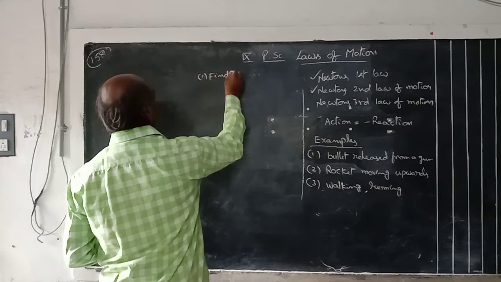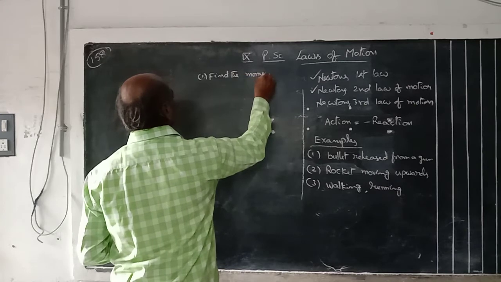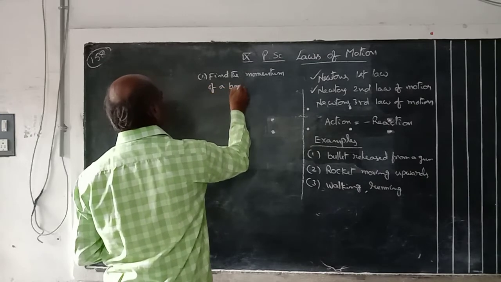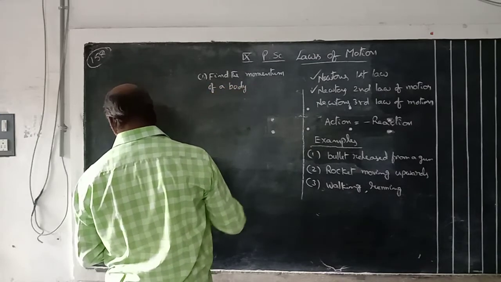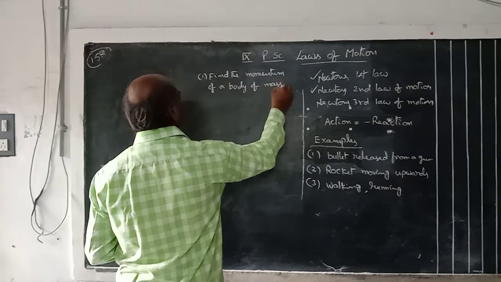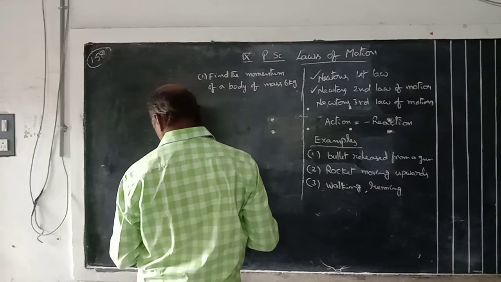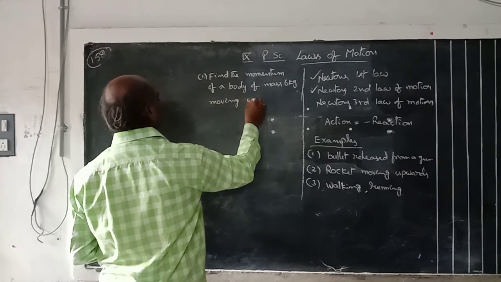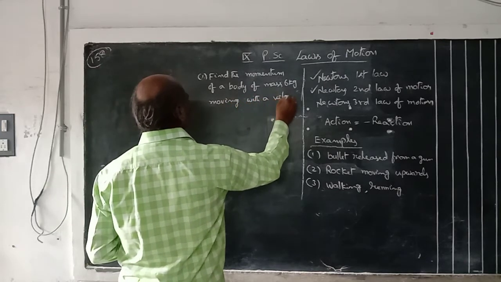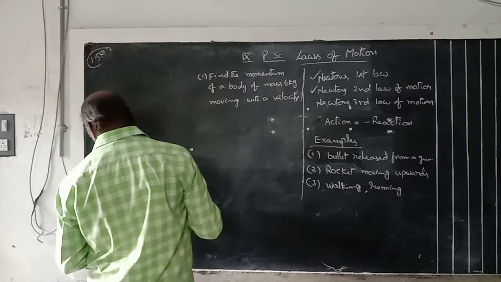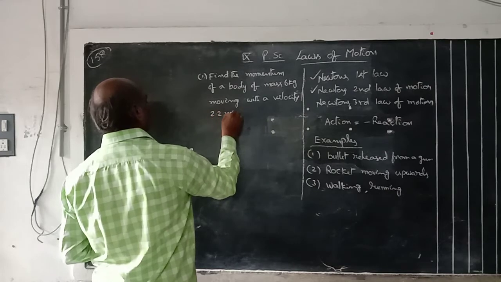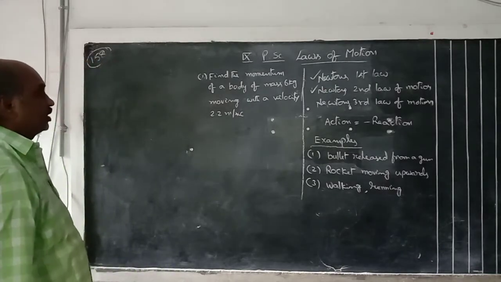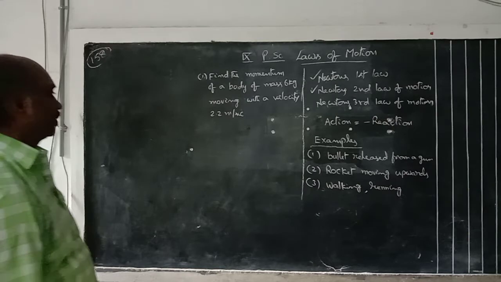Find the momentum of a body of mass 6 kg moving with a velocity of 2.2 meters per second.